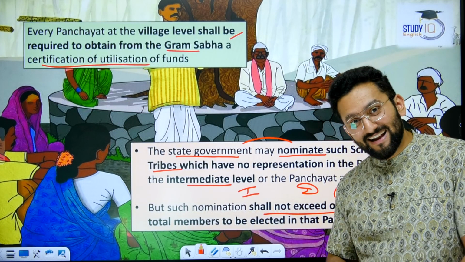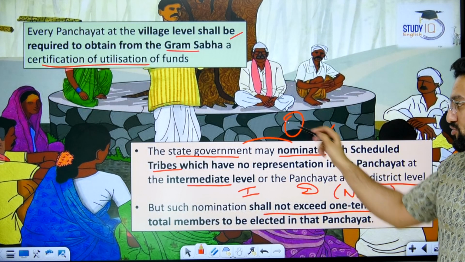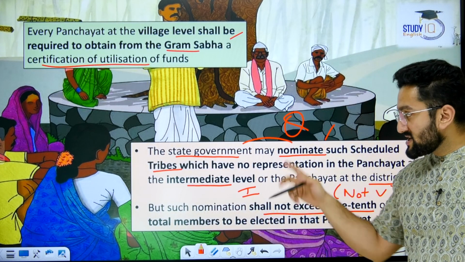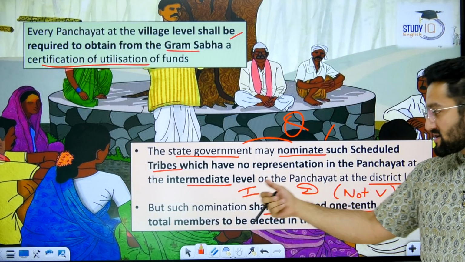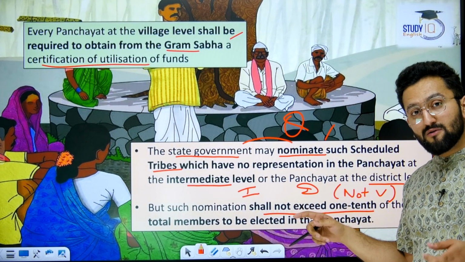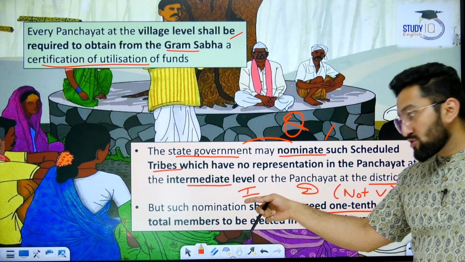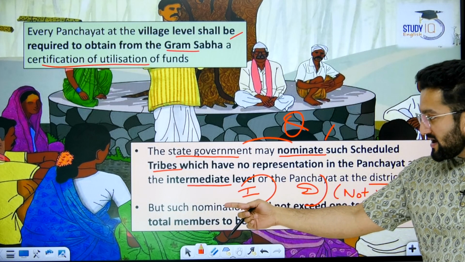Participatory governance, right? The state government may nominate such, now this is important, may nominate such scheduled tribes which have no representation in panchayats at intermediate level and district level. Please remember, this nomination power is given with respect to intermediate level and district level, not village level nomination.